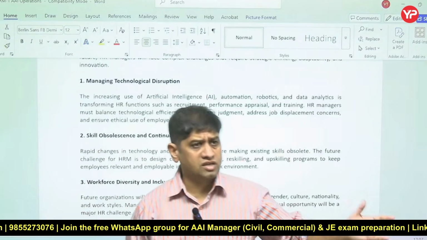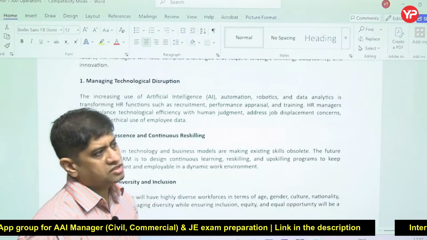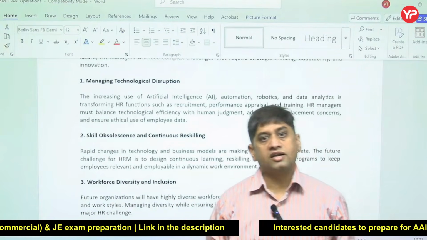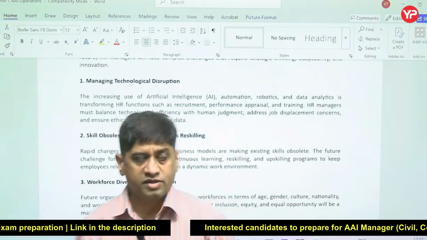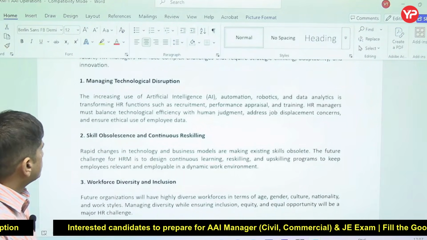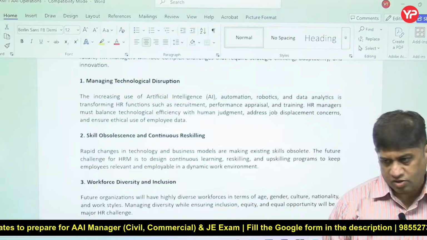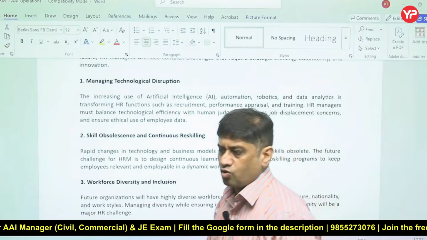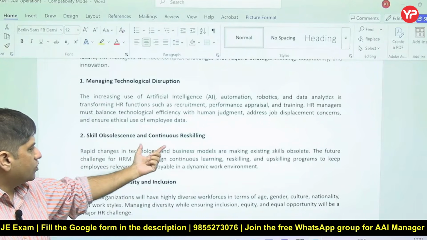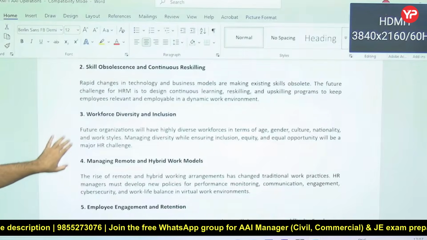The way you do HR things, that is getting changed, right? As we know that AI has changed every aspect of life, and HR is not separate. Human resource management is also getting changed. Skill obsolescence. Why are many people in IT industries losing their jobs? Because the skills they had earlier, like coding and all, are getting obsolete now. New skills are required, and continuous reskilling and continuous upskilling are required.